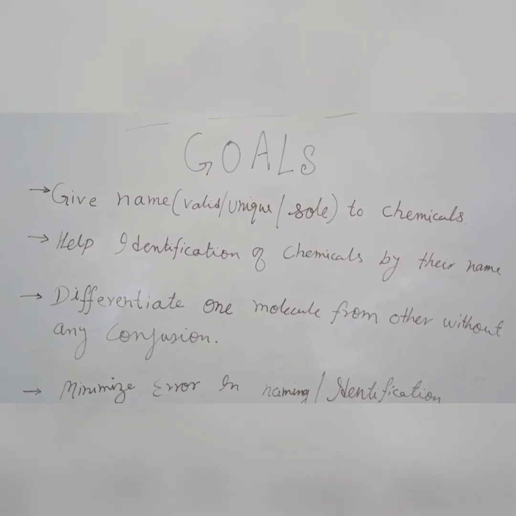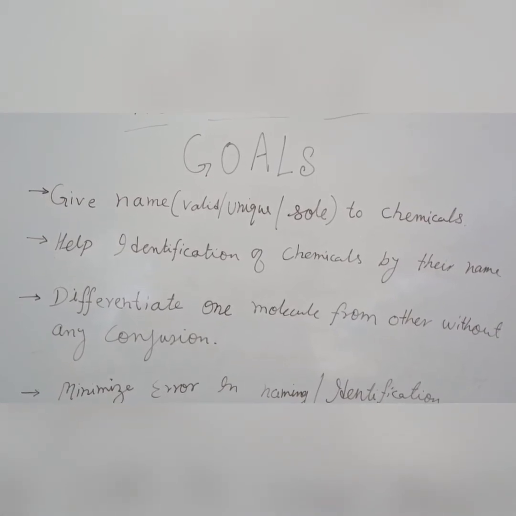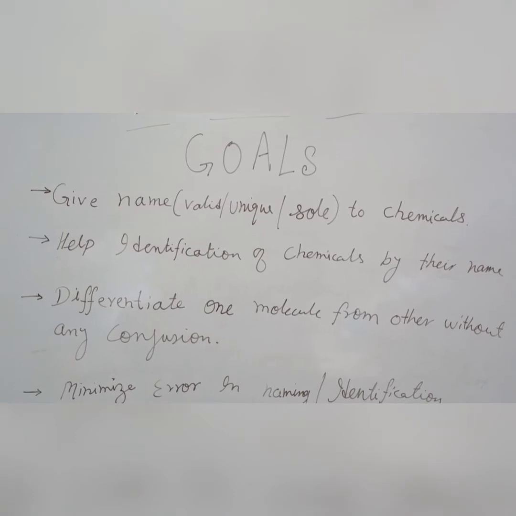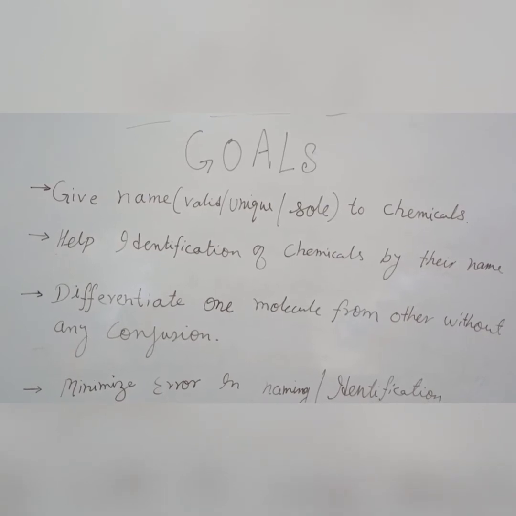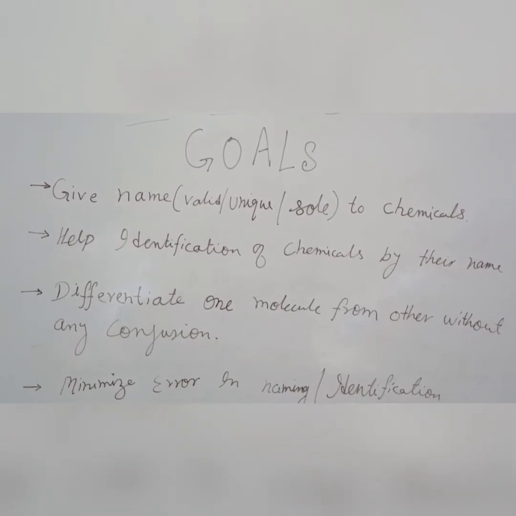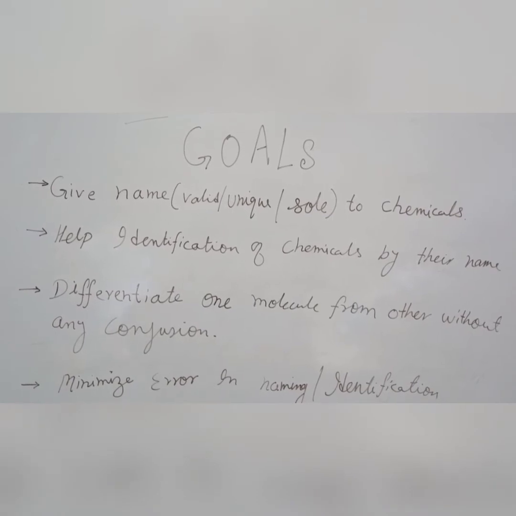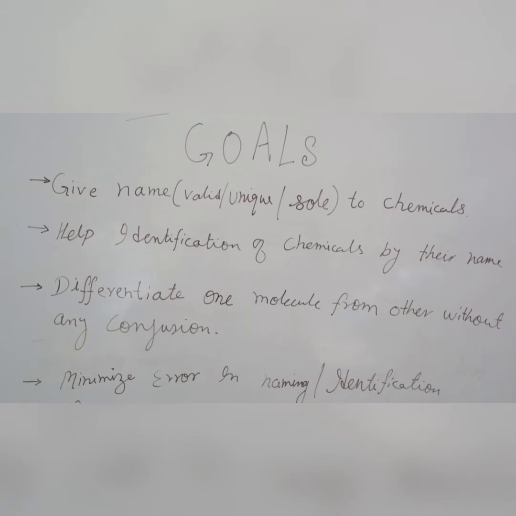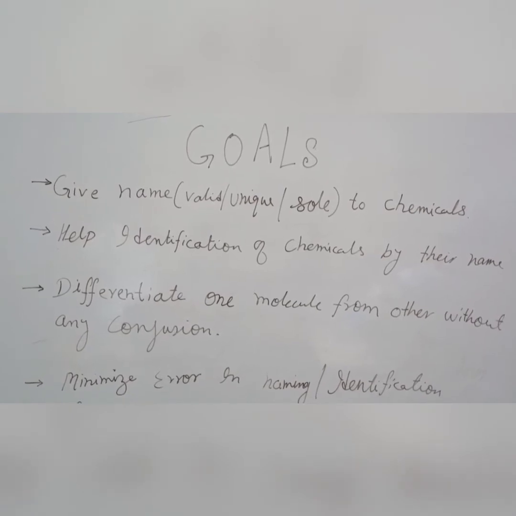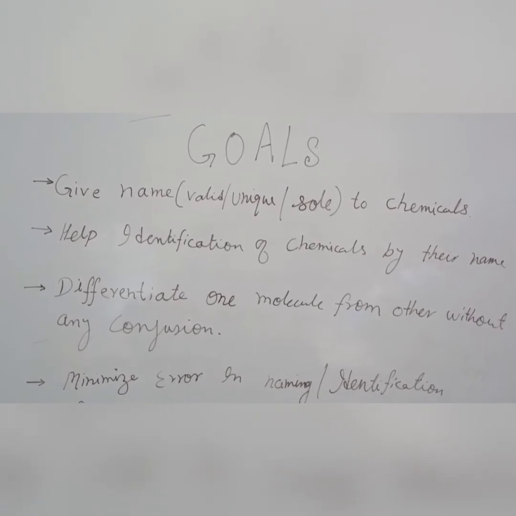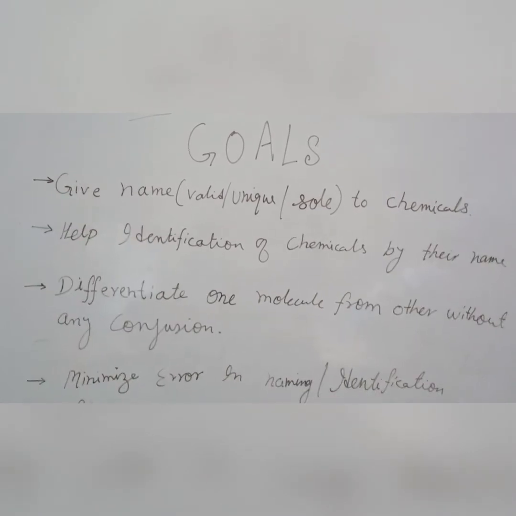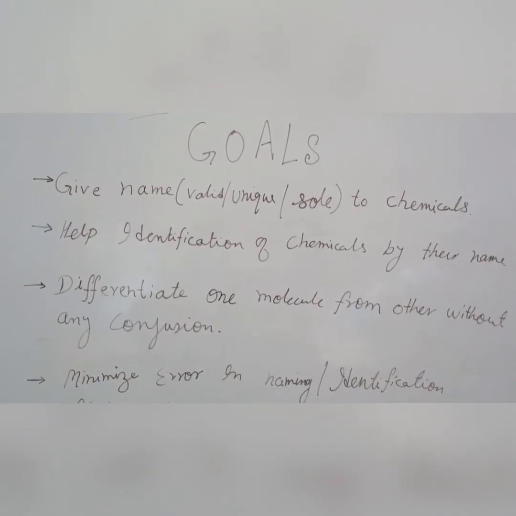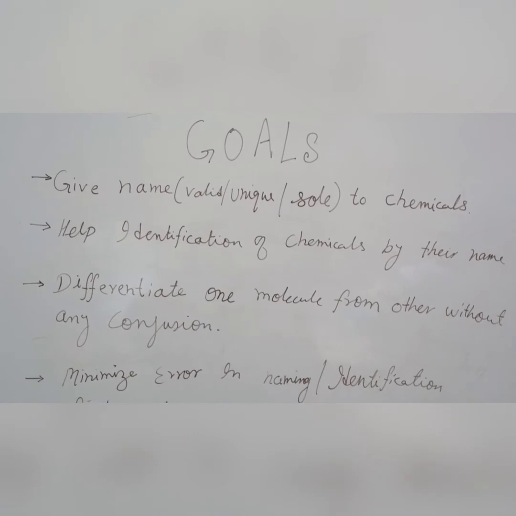So what ultimately is this? As per the definition which I have discussed earlier, nomenclature means giving a name to an organic compound as per certain guidelines, and all these guidelines are the official ones and help to give a particular or specific name to a chemical compound.